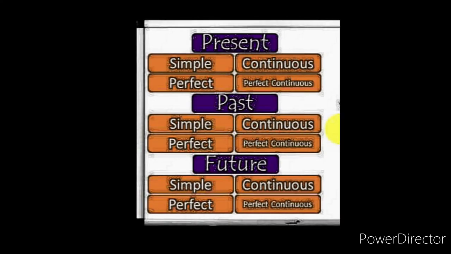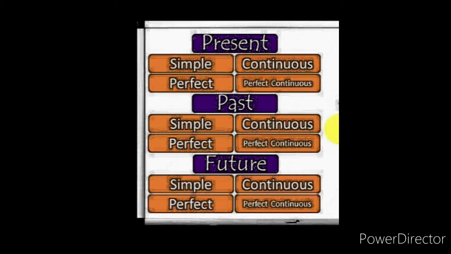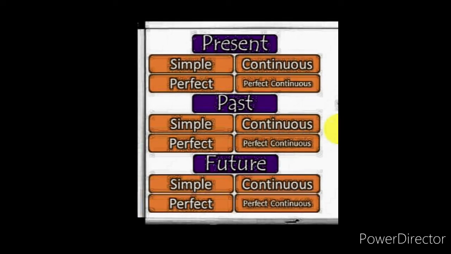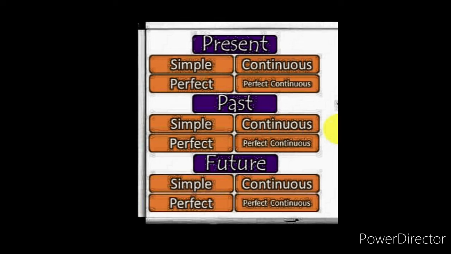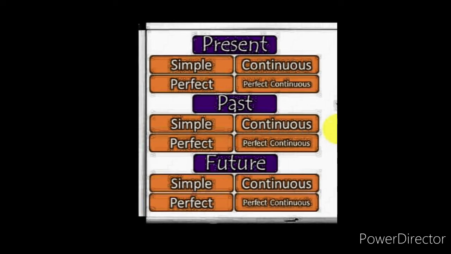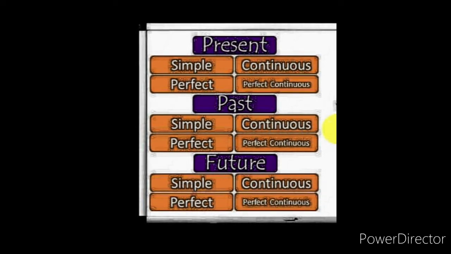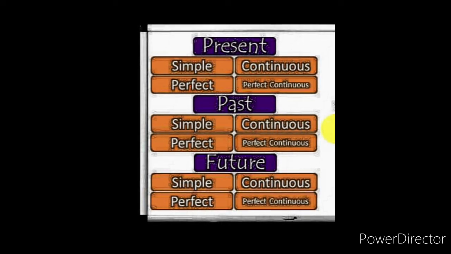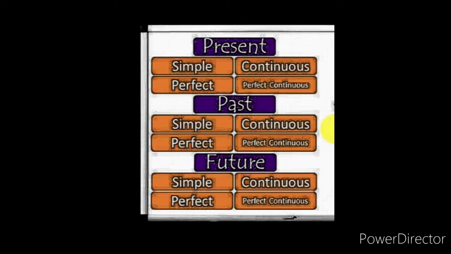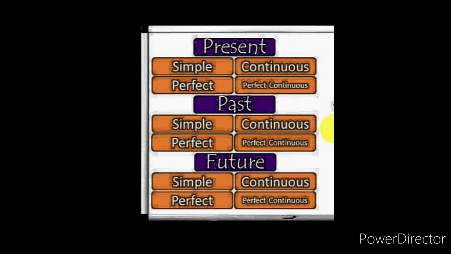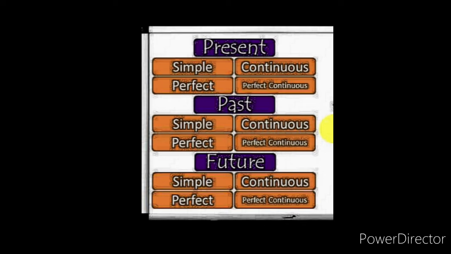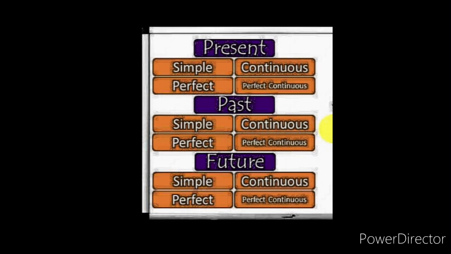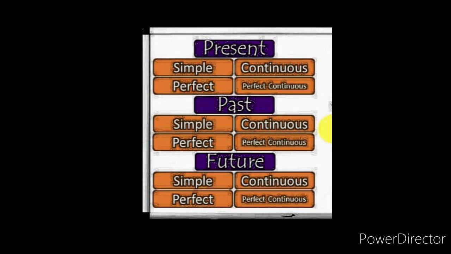Now come the changes in tenses from active voice to passive voice. There are a total of 12 types of tenses, and only 8 tenses are there which we are supposed to convert into passive voice. So what are the 4 tenses which we are not supposed to change? First is present perfect continuous tense. Second is past perfect continuous tense. Third is future perfect continuous tense, and fourth is future continuous tense.